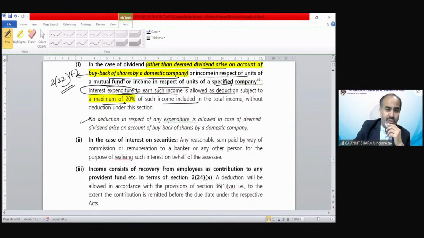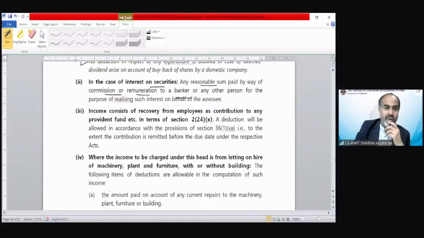In case of interest on securities, any reasonable sum paid by way of commission or remuneration to a banker can be allowed as a deduction. Where income consists of recovery from employees as contribution to any provident fund, etc., a deduction will be allowed. Any amount you deposited in the provident fund of an employee can be allowed as a deduction under section 36(1)(va).